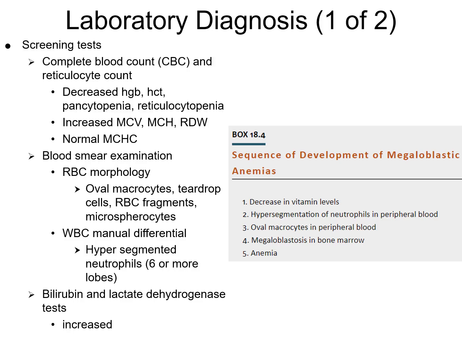For the white blood cell manual differential, we're going to see hypersegmented neutrophils. So these are neutrophils with 6 or more nuclear lobes. We're also going to run a bilirubin and a lactate dehydrogenase test, or an LDH. Both of these are increased, which can reflect increased red blood cell breakdown, or hemolysis, in megaloblastic anemia.